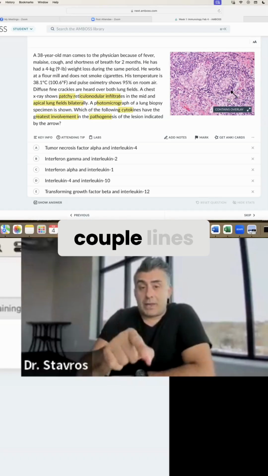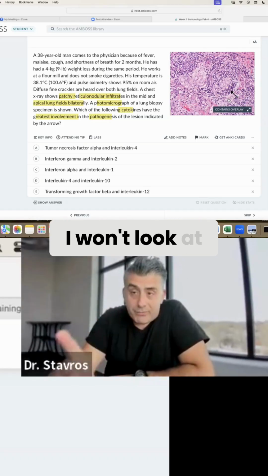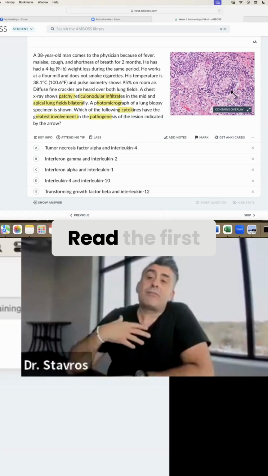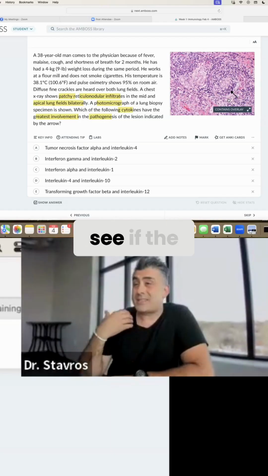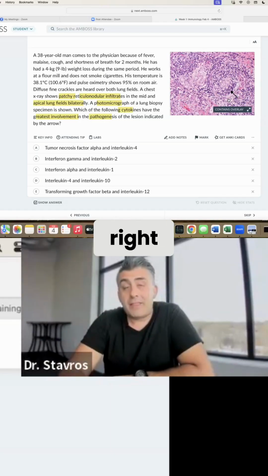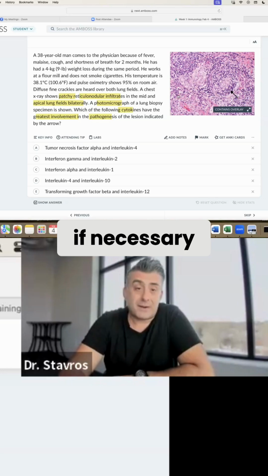I'll read the last couple lines like I just did. I won't look at the photo. I'm going to go to the top now. Read the first part of the scenario and see if the scenario has anything to give me, right? Then we could panic later together if necessary.